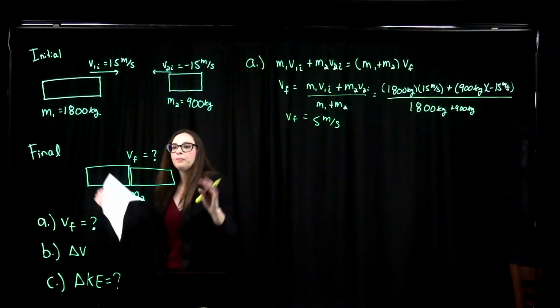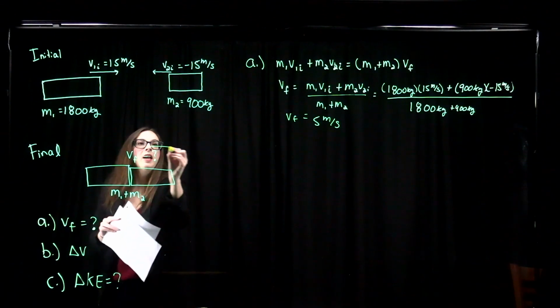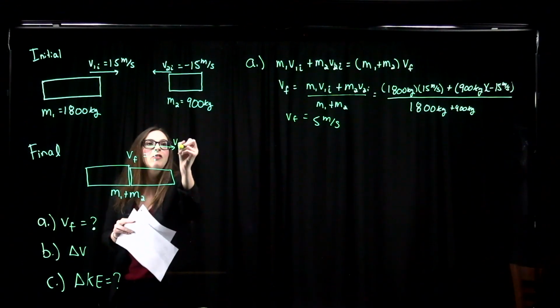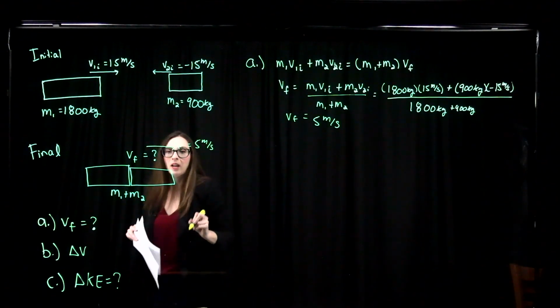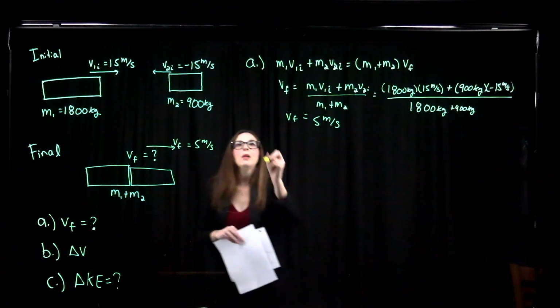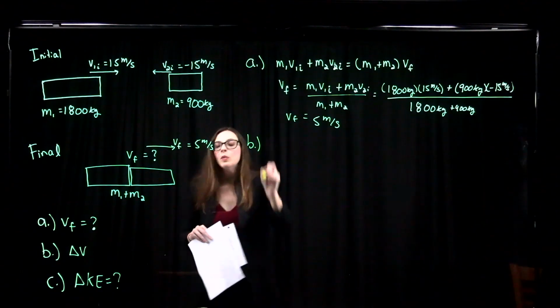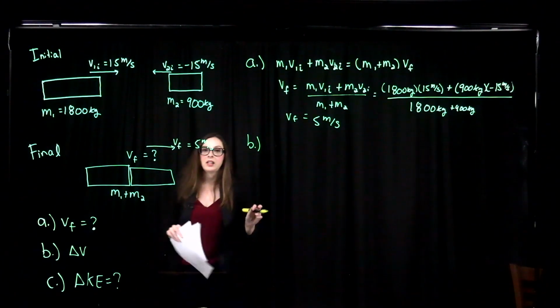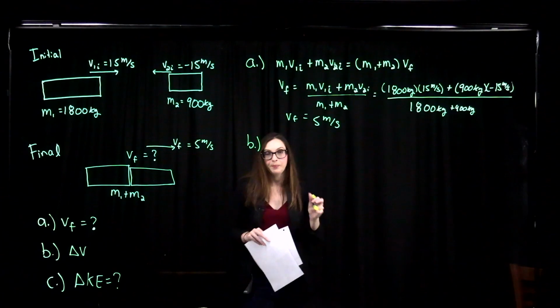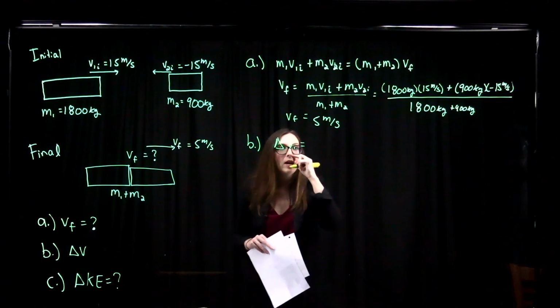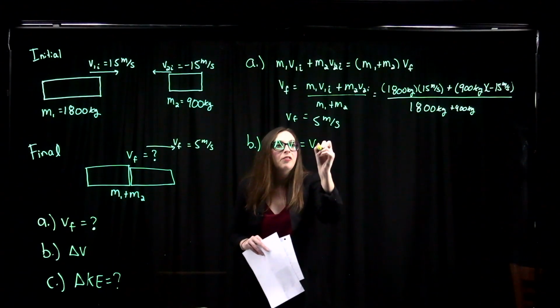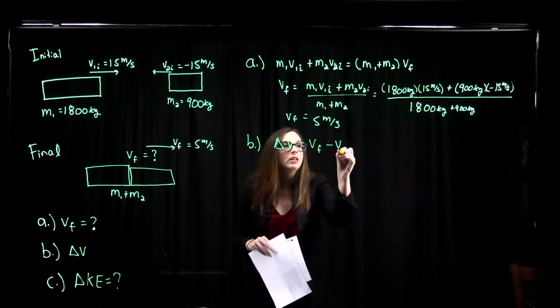Okay, so they smush together, and they end up still going forward after the collision at a speed of 5 meters per second. Okay, so then for part B, what was the change in velocity for both of these cars? So delta V for car 1, the change in velocity, is always your final velocity minus your initial velocity.